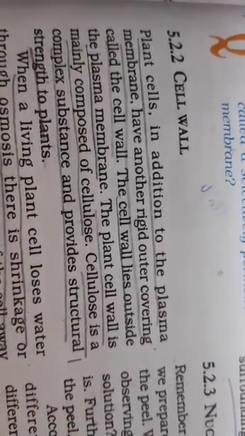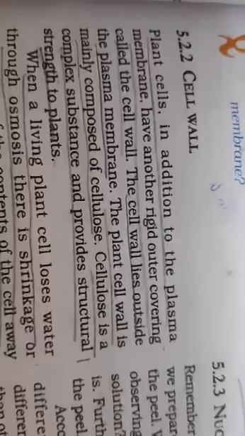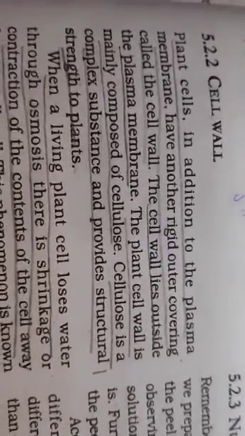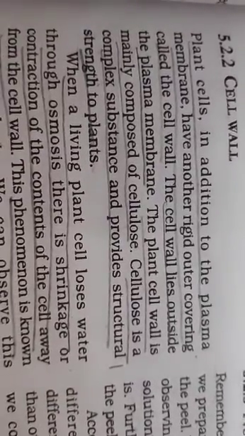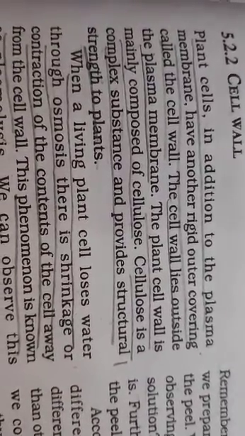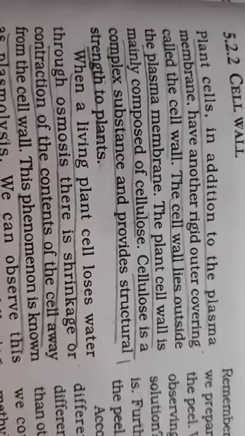I also gave you the homework of two different answers on this particular page 61 to be written down, the blue question, correct? Today we continue with the second important part, the cell wall. The most important thing about the cell wall is that it is absent in the animal cell. It is present in the plant, but it's not found in the animal cell.